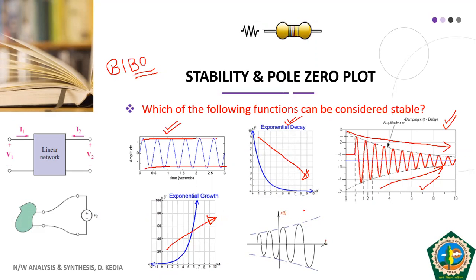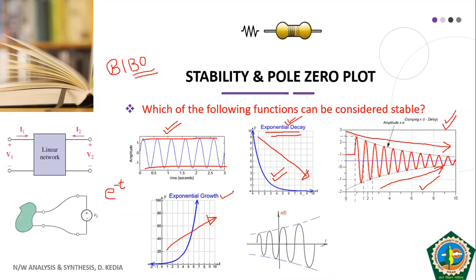So we can very easily see that in case our exponential function is decaying with time, it will give us bounded output because it will converge at t equal to infinity. And you already know that your exponential function which is decaying with time can be represented as e raised to power minus at, or in general e raised to power minus t, which is this one.